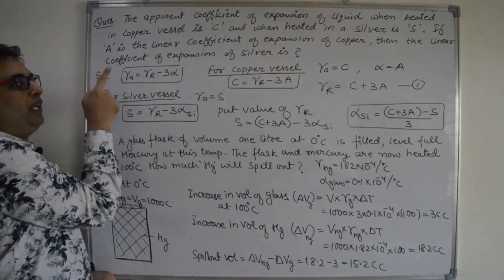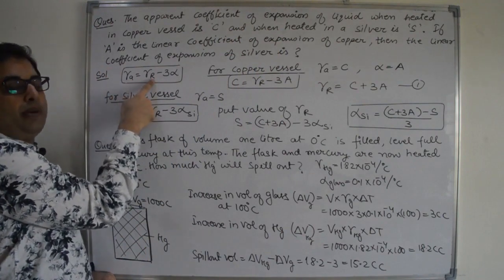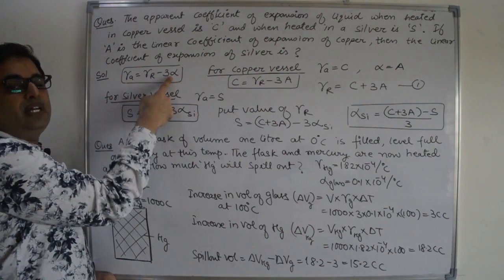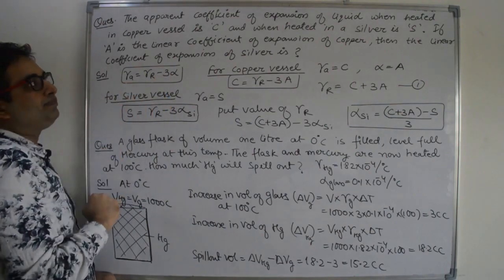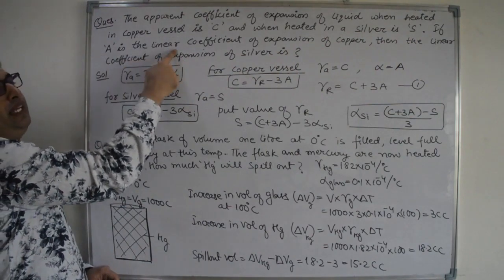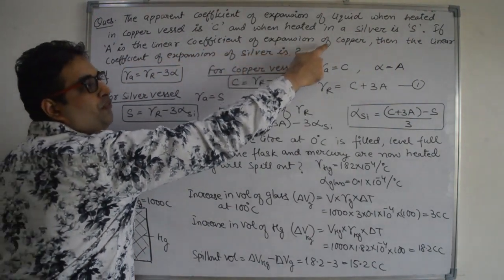We have this formula, gamma apparent is equal to gamma real minus 3 alpha. This 3 alpha is for the container or vessel. Next, it is given to you that A is the linear coefficient of expansion of copper.